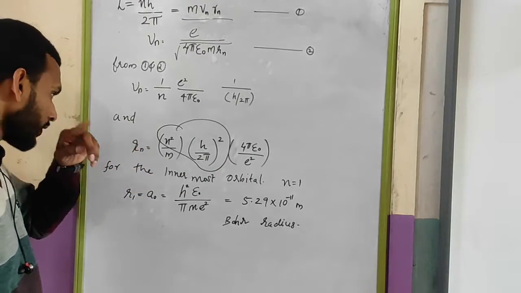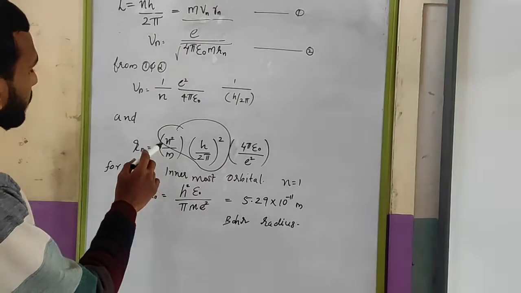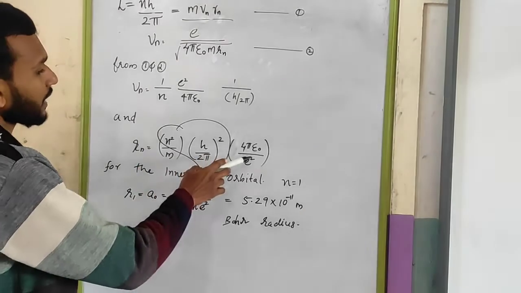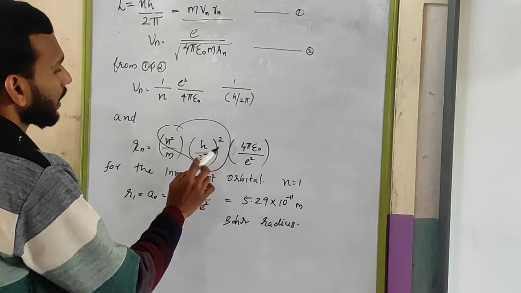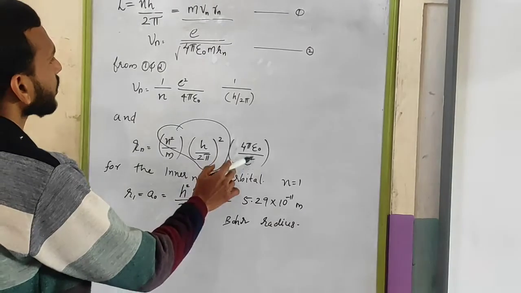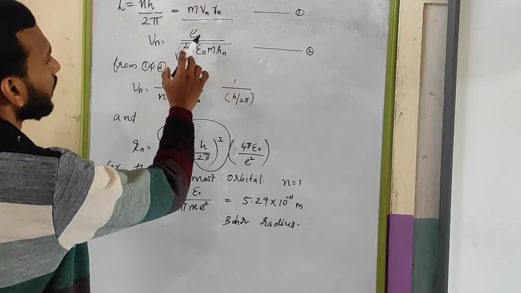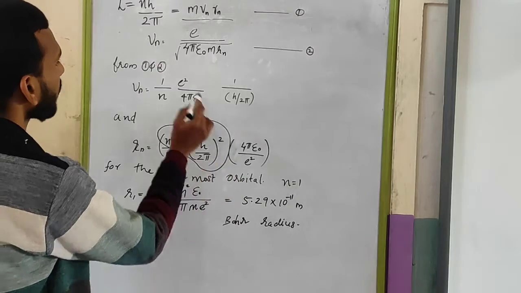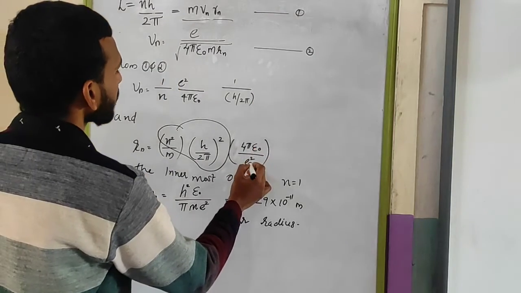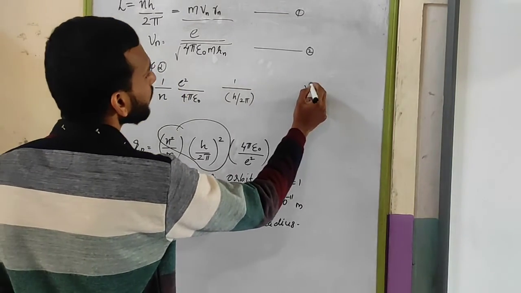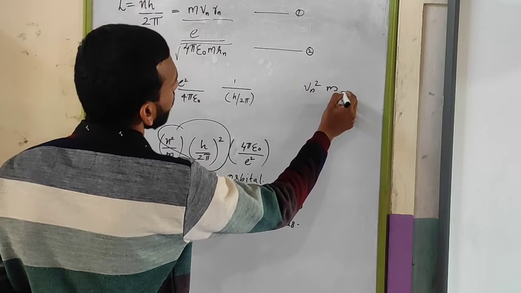Okay. So for that purpose, now you can see here 4 pi epsilon 0 e square, it is e square, it is Vn square. So Vn square times 4 pi epsilon 0 e square will be equal to Vn square m Rn.